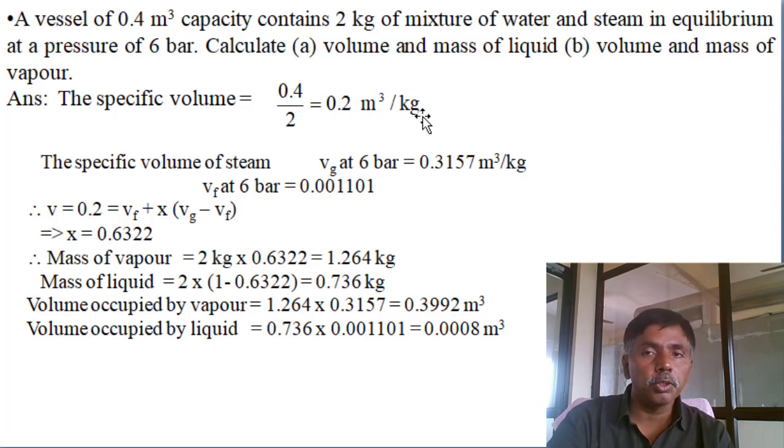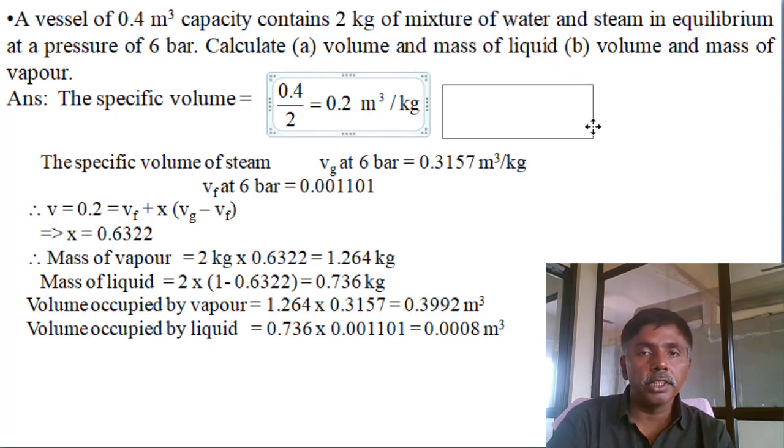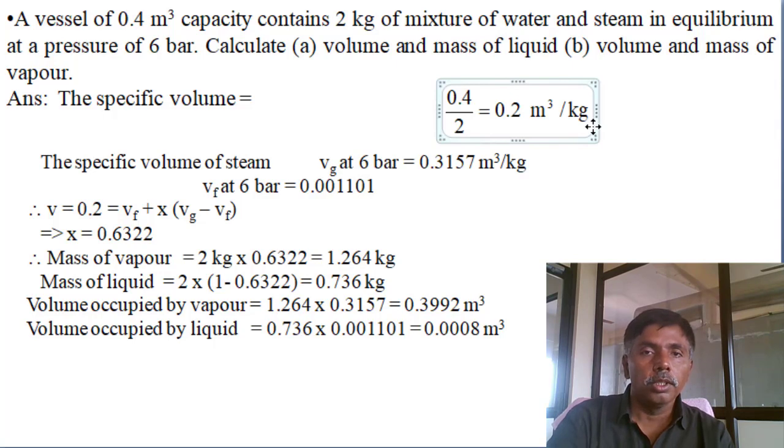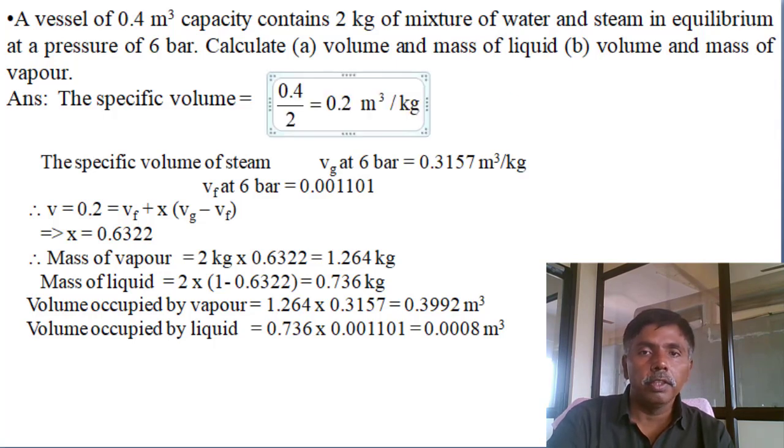This is the specific volume of the wet steam. Then determine the x value, the dryness fraction. We know the specific volume of the wet steam, 0.2 meter cube per kg, equals vf plus x into (vg minus vf). Extract the properties at 6 bar pressure and calculate the x value.